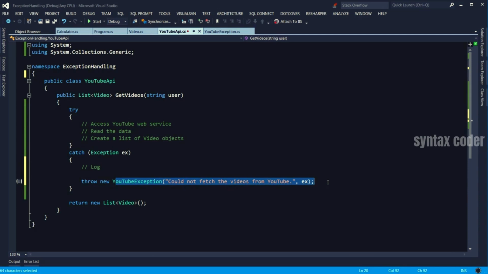Why do we do that? Usually for troubleshooting. So when we are troubleshooting the application, we look at YouTubeException and then look at the inner exception to see what is the actual problem that happened.